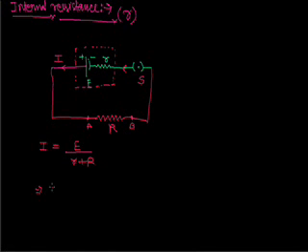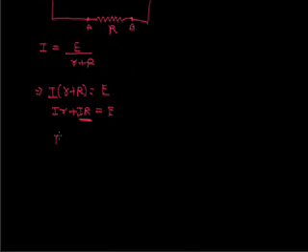So E is equal to Ir plus IR. Now we know that IR is the potential difference across the resistance R. So we can write E equals Ir plus V, and this is equation 1.